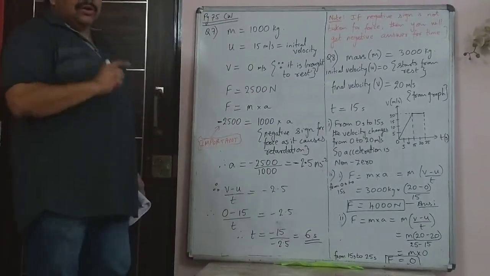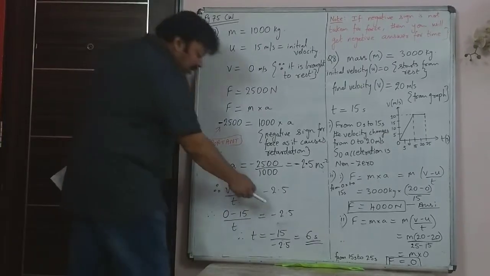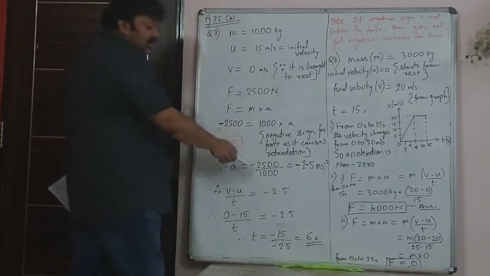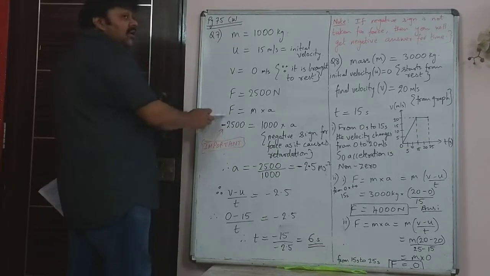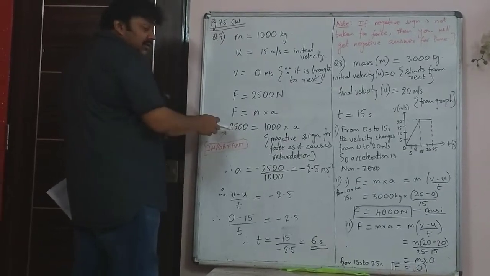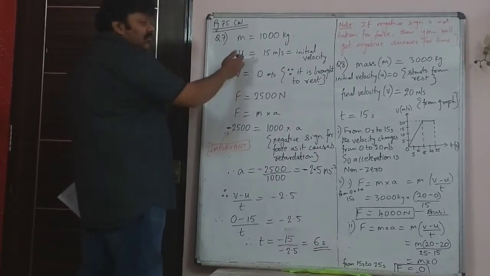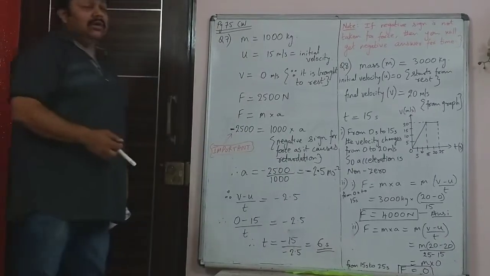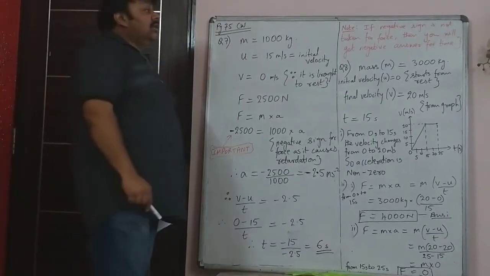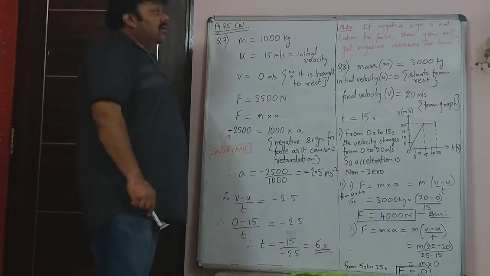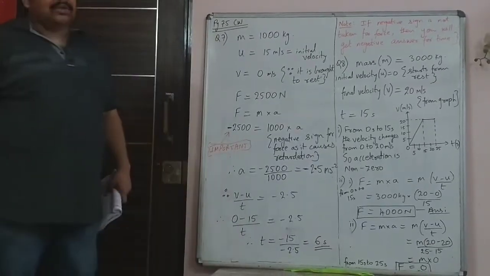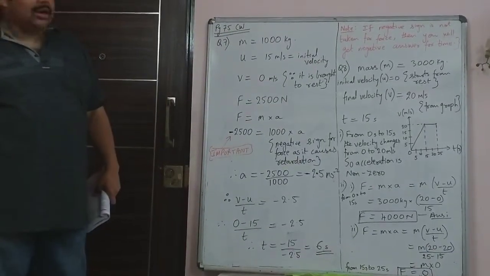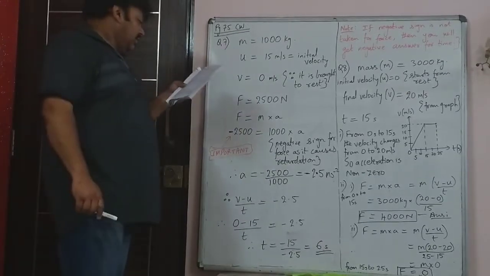You get a positive answer for time because you took force as negative, since the velocity is decreasing. If you don't take the negative sign, the time answer will be negative, and that is wrong.